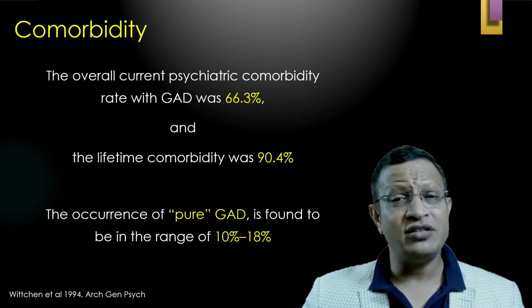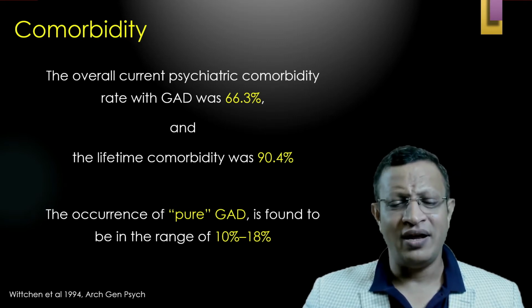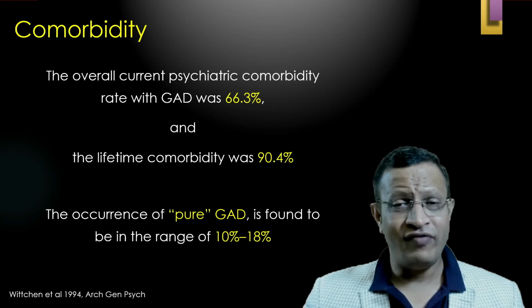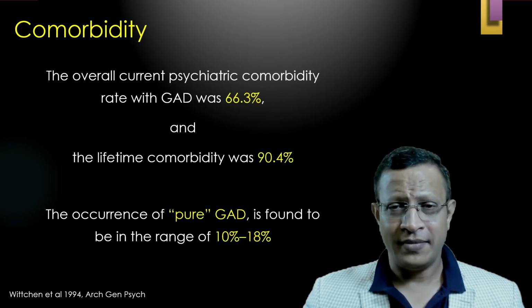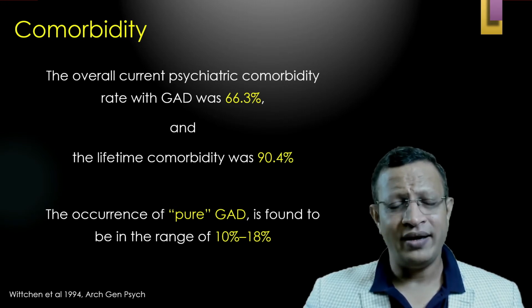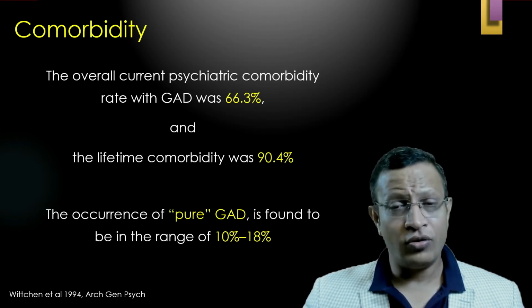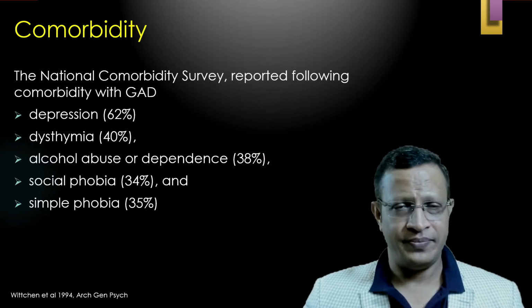Hence, the occurrence of pure generalized anxiety disorder is only 10 to 20%. That means comorbidity is the rule. Whenever you diagnose a GAD, out of 10 GADs, 9 of them will have one more psychiatric diagnosis.